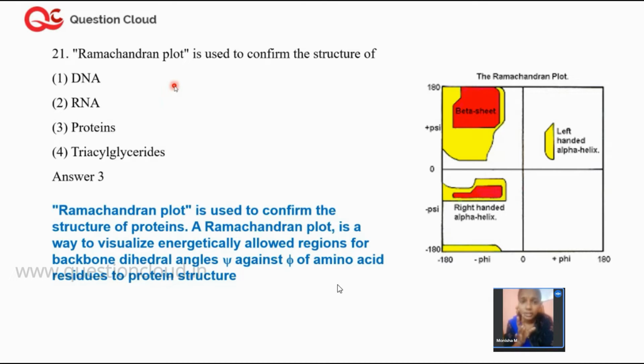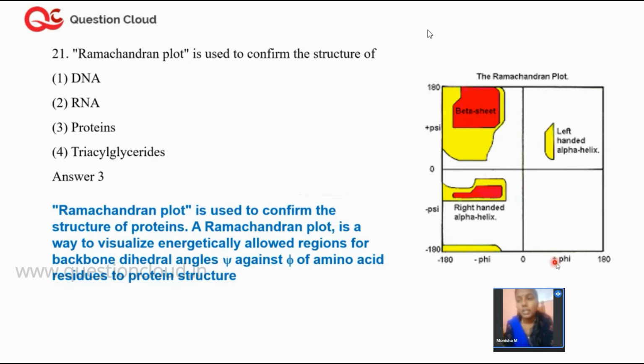So in order to understand the structure of proteins, he developed a plot that is called the Ramachandran plot. Most important, you have to remember the x-axis and y-axis of a Ramachandran plot. Very important. In the picture you see on the left side this psi. This is the Greek symbol psi. It's a plot of psi versus phi.